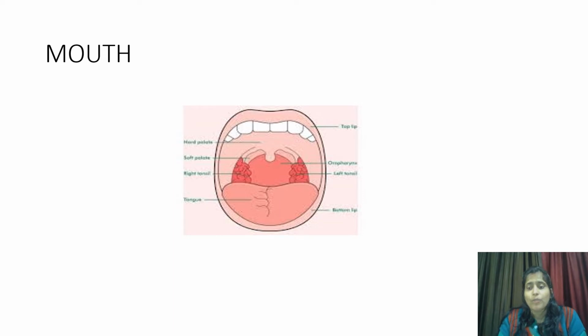Then we have mouth. Mouth, you all are aware of mouth. Besides the work of mouth, that is eating, chewing and grinding, mouth also plays an important role in respiration. What's the role of mouth in respiration? Any guesses? Yes, mouth also acts as an entry point of air to our respiratory tract. Sometimes our nose is blocked or we are in a suffocating environment. Then we have to use our mouth for proper respiration. So, mouth acts as an organ through which air enters the respiratory tract when needed.